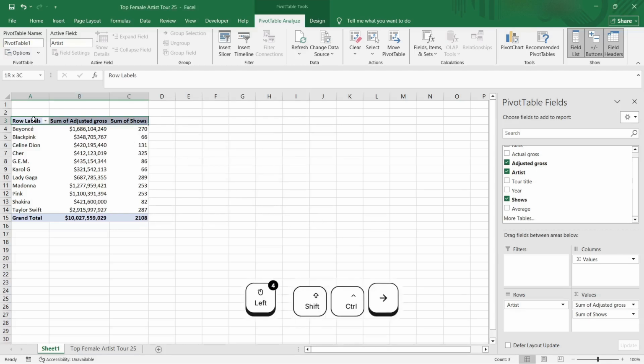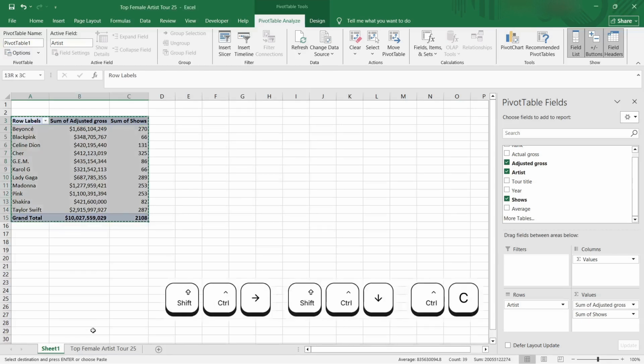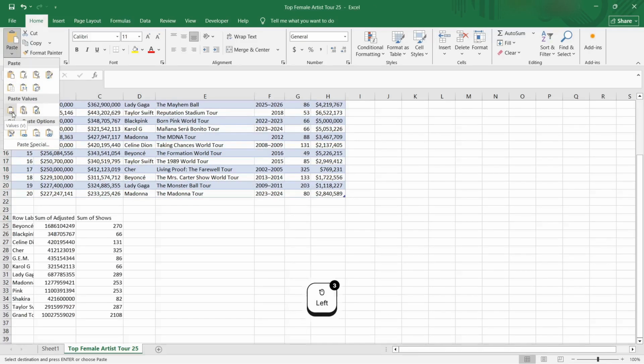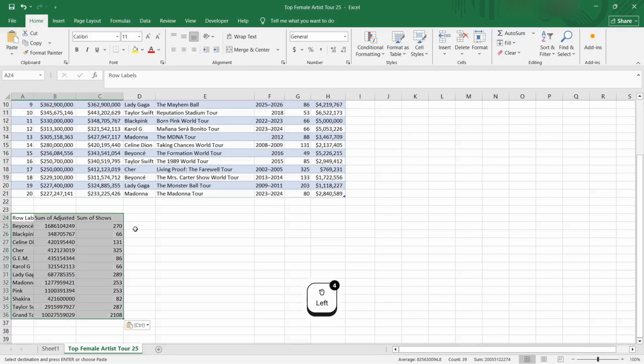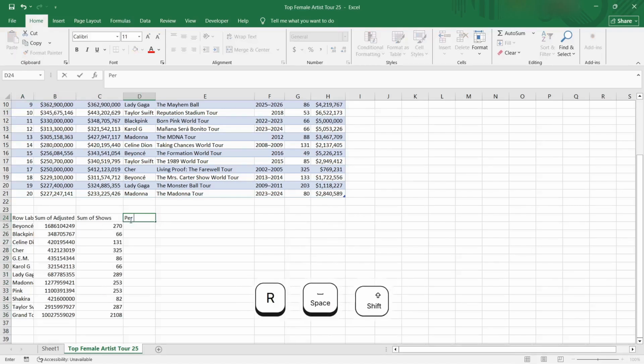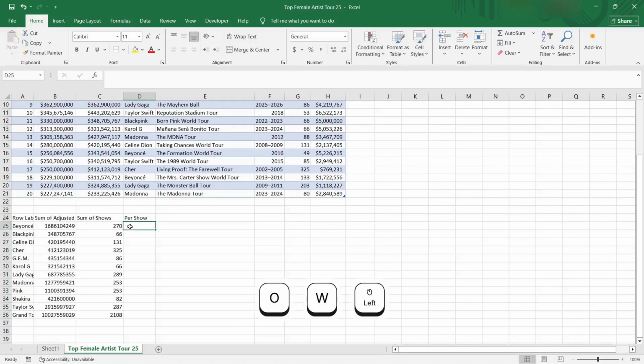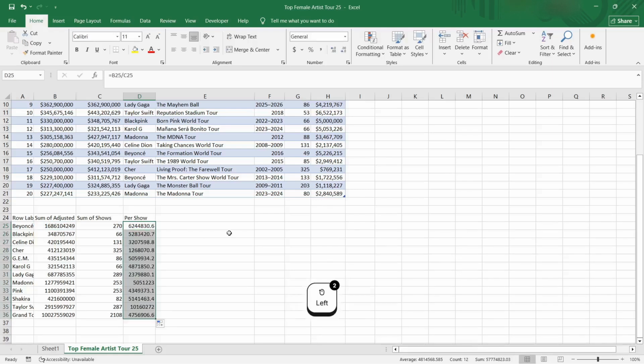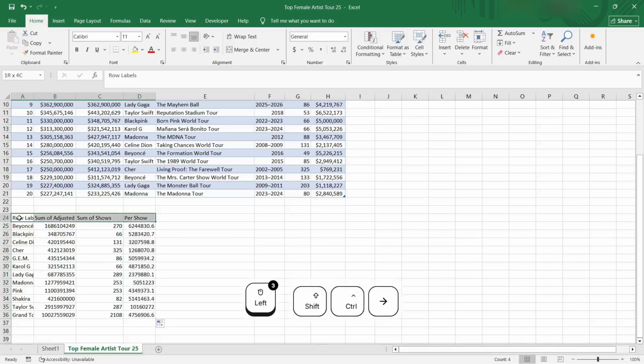We'll just copy this whole thing over here, we put it down, we'll paste special, only values, yes. And then we'll say this is per show. We'll give this the adjusted values divided by the total number of shows. So you get per unit show metrics, and I'll just double click over here, autofill. All right, and I'll just put this on a table.